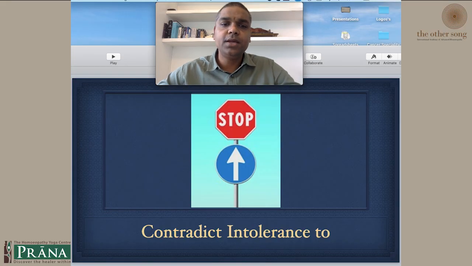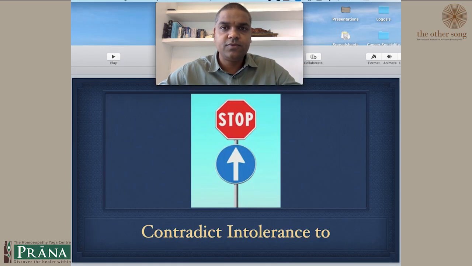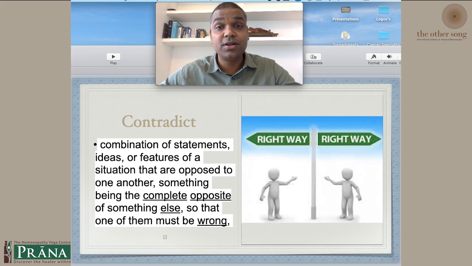So, the rubric that we are going to study today is contradiction intolerant to. Okay, so it is contradiction. I've just written contradict only. It is actually contradiction intolerance to. So, as we always do, we first read the meaning. But we have read the meaning already. Last time we did the rubric contradiction disposition to. This time we are doing the rubric intolerant to.